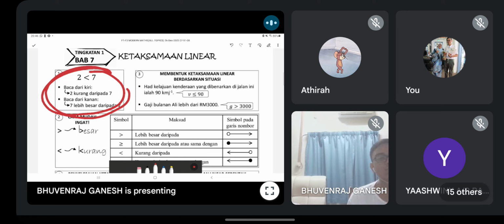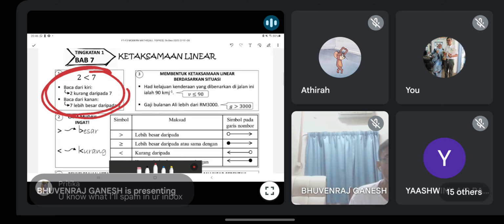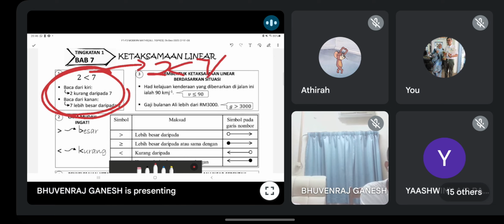Okay, 2 less than 7. 2 kurang daripada 7. Okay, guys, this one has 2 meanings. 2 can be less than 7, or 7 can be more than 2. Don't just think one way only. You can switch the sign and it becomes the opposite also.